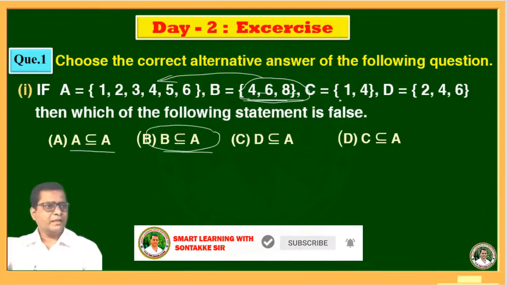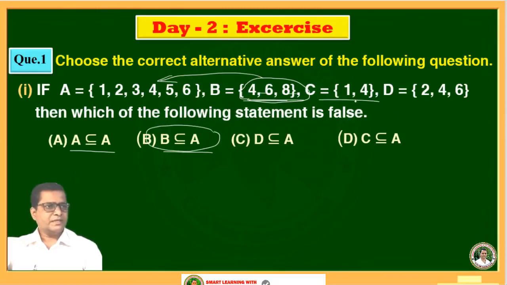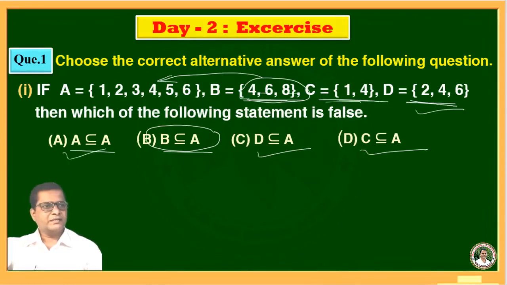Okay. Then C is a subset of A means all elements of C are in set A. Next option, D is a subset of A means all elements of D are in A. All elements of D are in set A. 2, 4, 6. Therefore D is a subset. This is correct. Then C is a subset of A. Therefore this is also correct. Means A, C, D are the true statements, but option B is a false statement. Then we want to find the false statement.